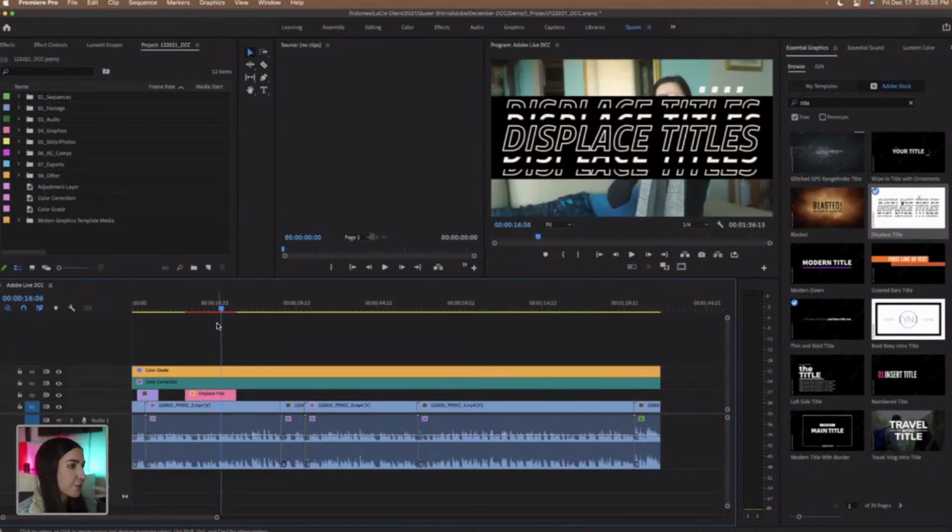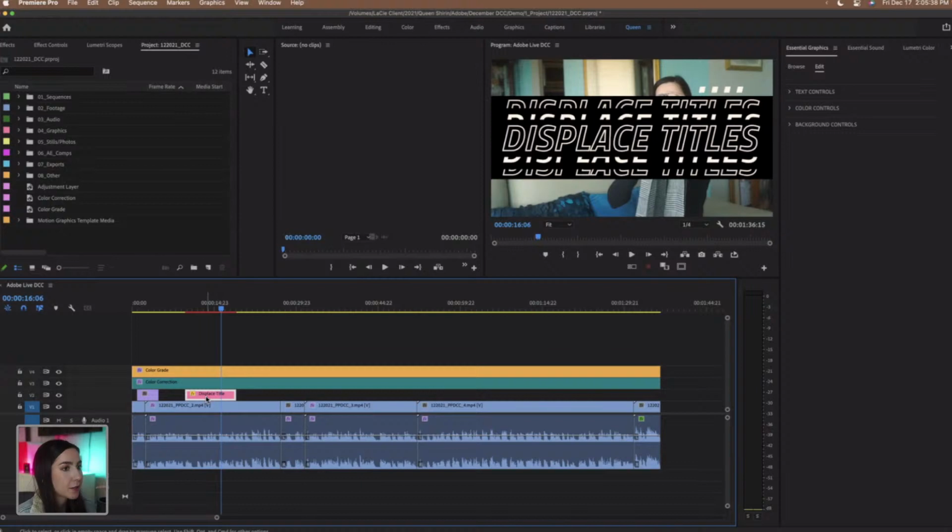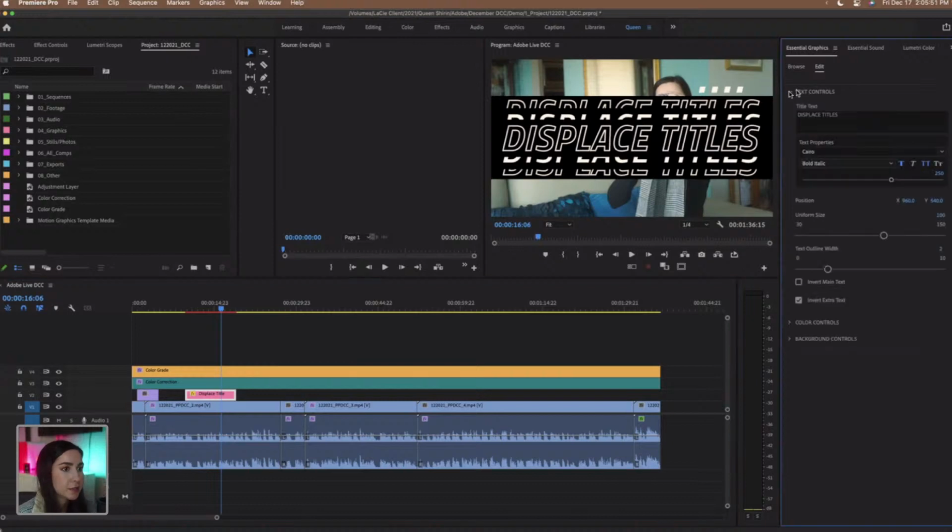And obviously I don't want it to say something like displace titles, so we can go through and customize all of this by pressing this graphic right here on our timeline and then going over to edit. So right now we have these three different options. We have text controls, color controls, and background controls. Let's turn down the text controls and see what we can do. We can change the text.